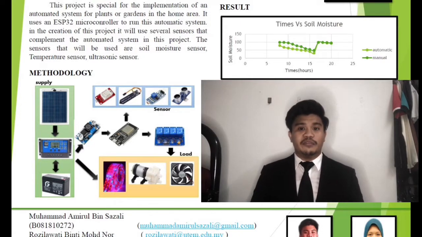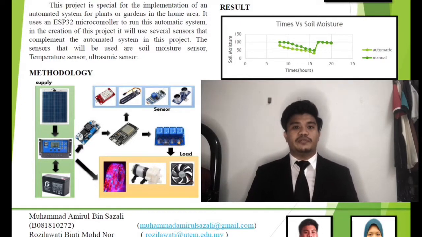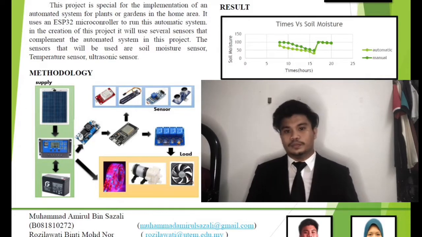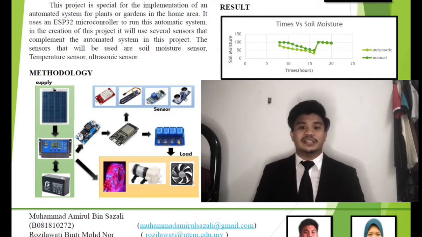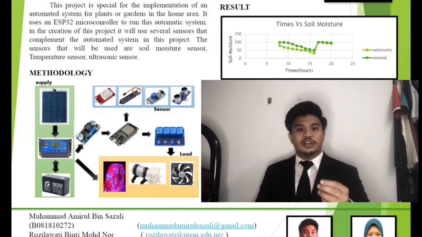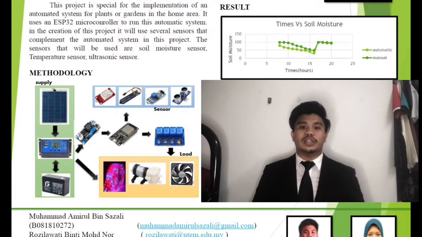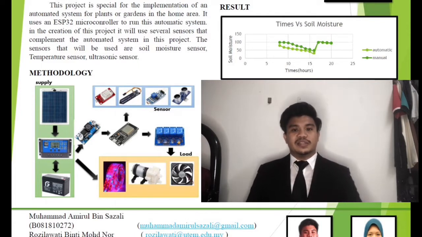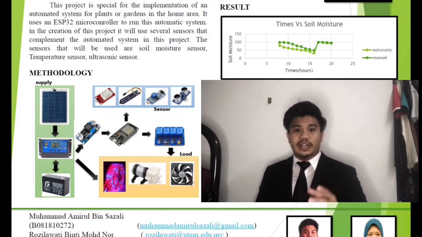The microcontroller that has been used is ESP32 with Wi-Fi. After that, the DC to DC step down is to convert voltage from the solar charger controller, 12 volt to 5 volt, to turn on the ESP32. Next part is sensor. The sensors that we used are the DHT22 to measure the surrounding temperature, the soil moisture sensor to measure the moisture of the soil, then the ultrasonic sensor to measure the water level in the water tank. Last part is the LDR sensor to measure the light intensity.